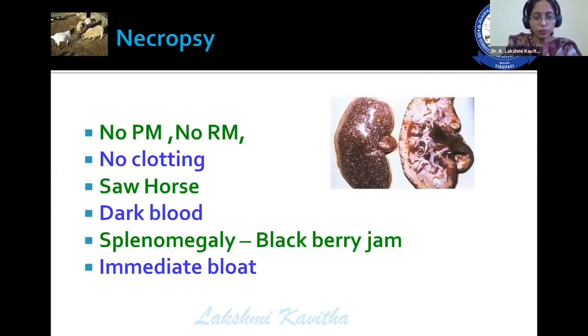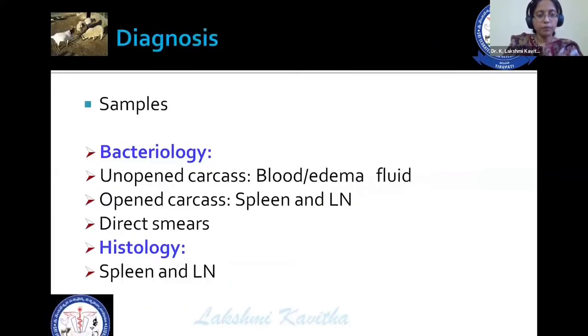Necropsy: you should not go for PM. There is no PM. There is no rigor mortis, no clotting of blood, and there is oozing of dark colored blood. If any postmortem has been done unknowingly, splenomegaly and a blackberry jam-like appearance of the spleen is observed.